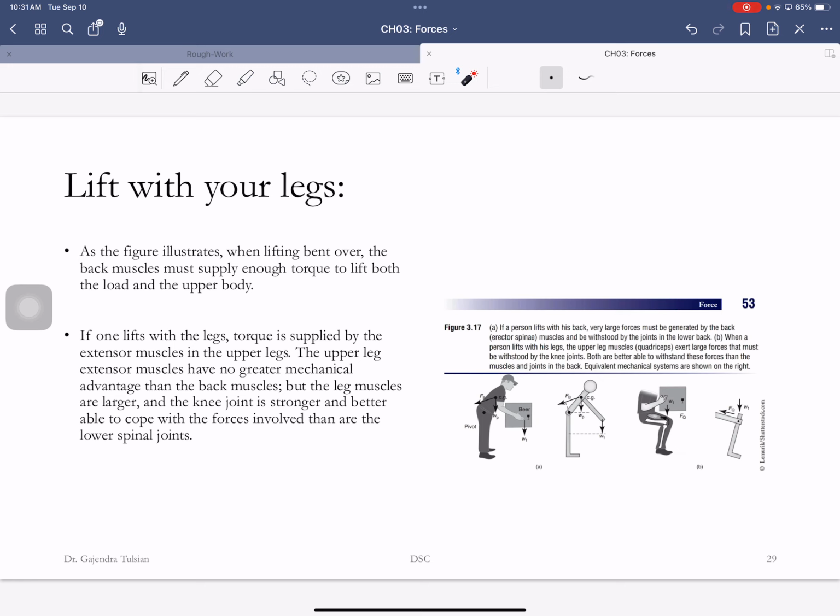So when you ideally lift, you want to bend at your knee, and the weight should be just outside your knee, as close to the knee as possible. If it's inside the knee, then you can't lift the object. So you want to be just outside the knee, and then lift it up. Then you're using your leg muscles to lift. Did you guys understand that?